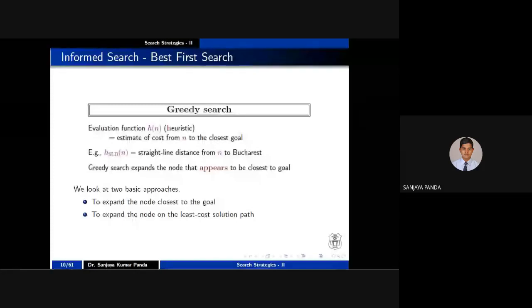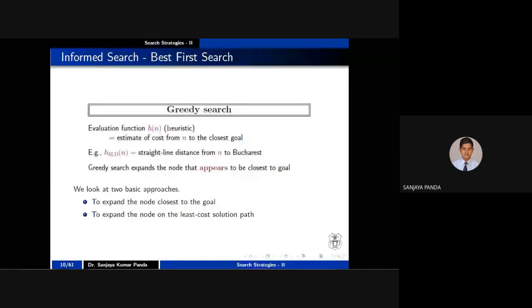So we have taken a heuristic function, right? In that heuristic function, in greedy search you have to calculate from your current node n to the closest goal node. But for the simplicity of the illustration, here we have considered SLD. SLD stands for straight line distance. For example, what is the straight line distance from Hyderabad to New Delhi, right?